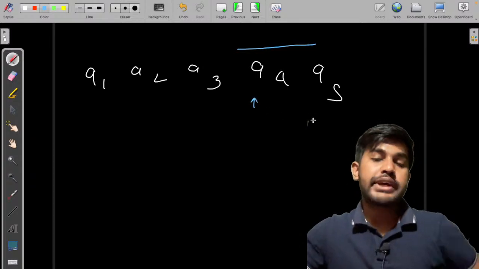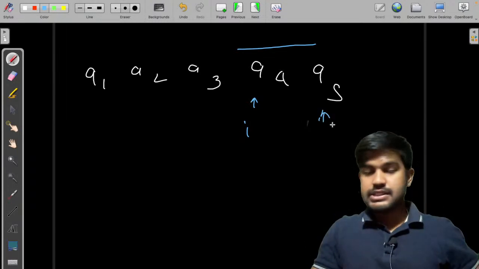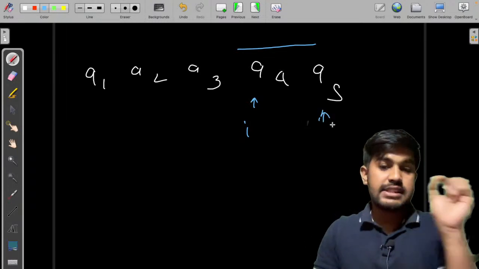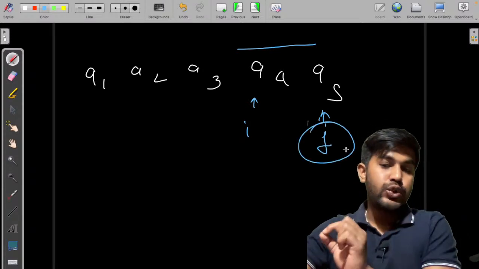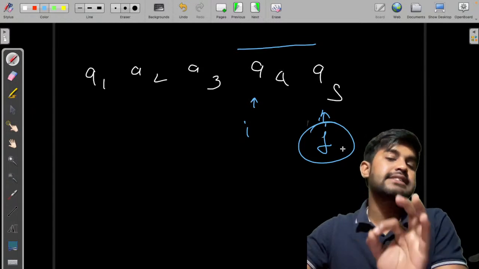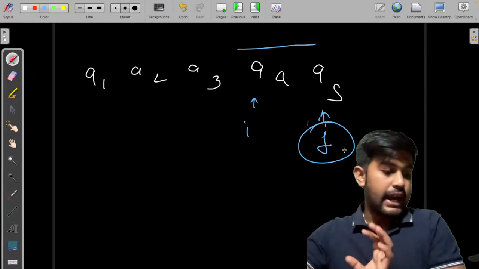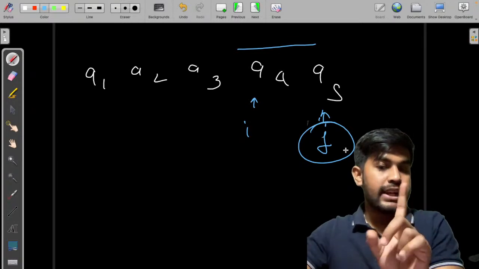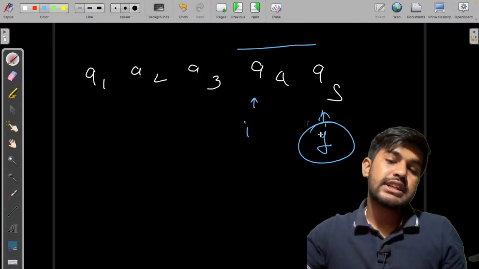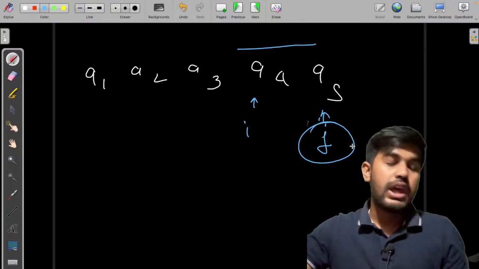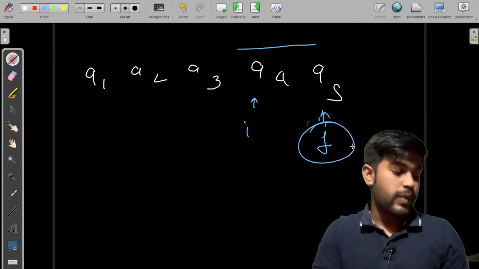So we can have a loop where i is the left side and j is the right side. We should continue the loop while j is less than the size of the array, and i would never touch the end. If the size of the subarray is 1, it would touch the end, but if the size of the subarray is greater than 1, we can just consider this case, with j less than n. And this j less than n would even work if the size of the subarray is 1.